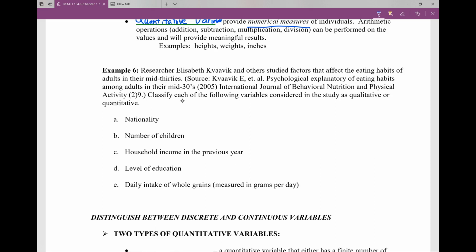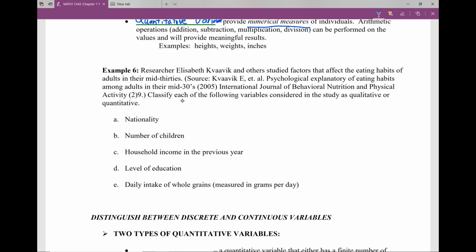To be honest, I do not know how to pronounce this person's last name, but researcher Elizabeth Kavik, I believe, and others studied factors that affect the eating habits of adults in their mid-30s. This was done for the psychological explanatory of eating habits among adults in their mid-30s. This was a 2005 journal for behavioral nutrition and physical activity. We want to classify each of these following variables as qualitative or quantitative.